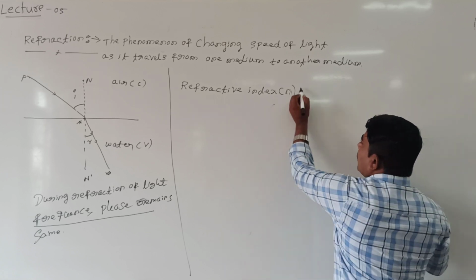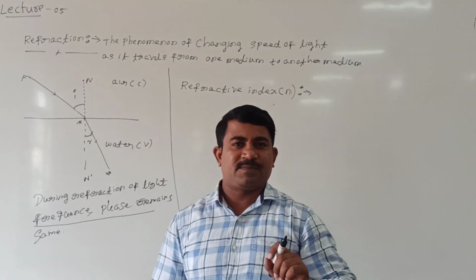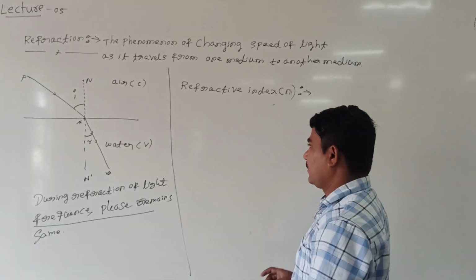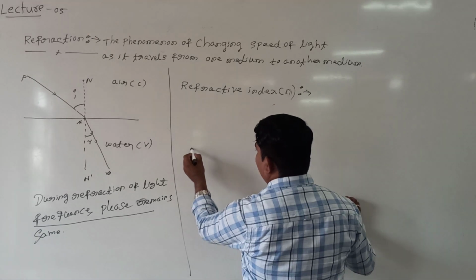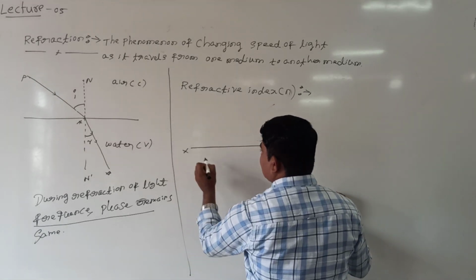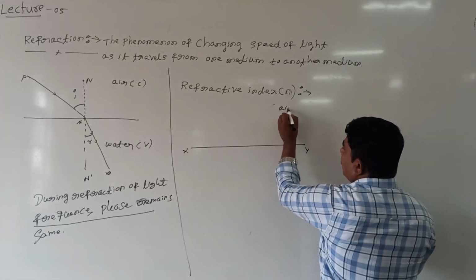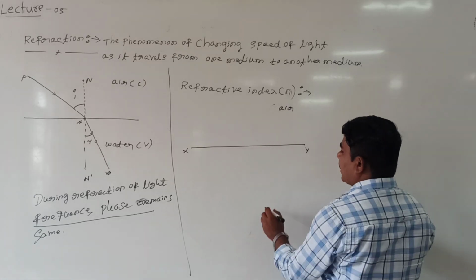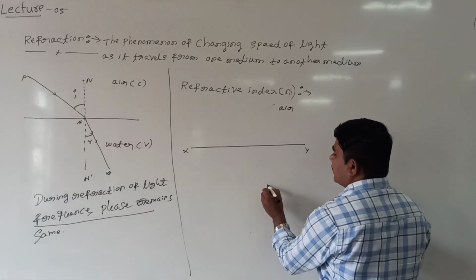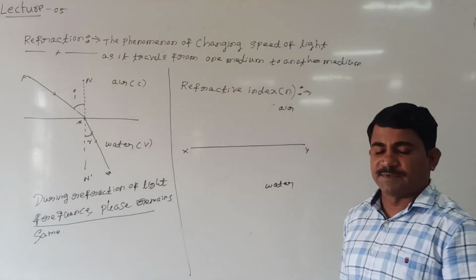Look at me. To understand the concept of refractive index, let us take two media separated by a boundary. I can take this line as the line separating two media, XY. I can take this as the air medium, and this as the water medium. For my convenience, I am taking it as water. Two media are there.